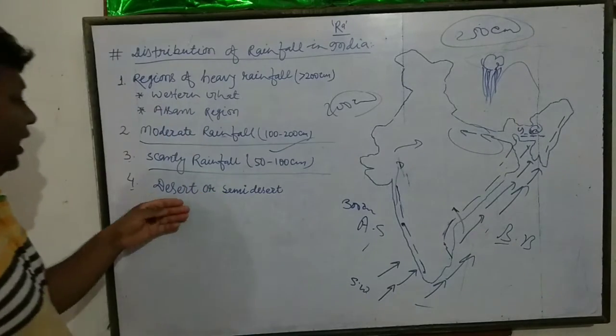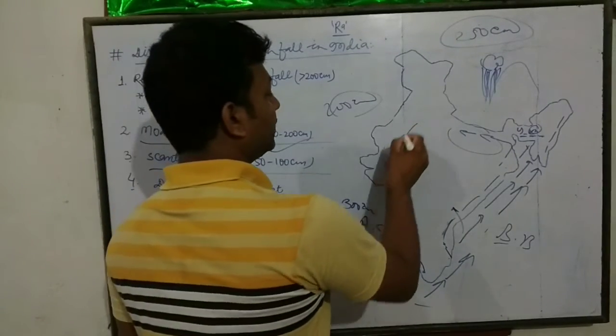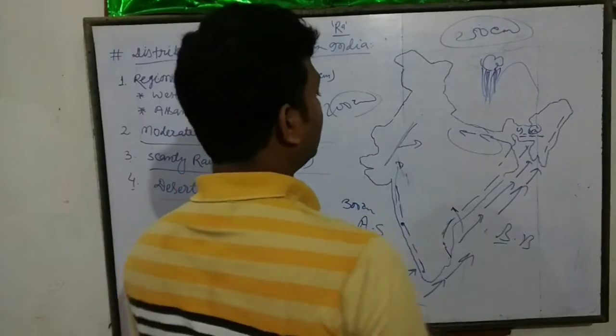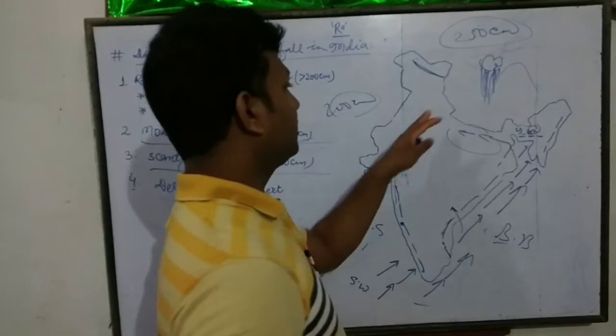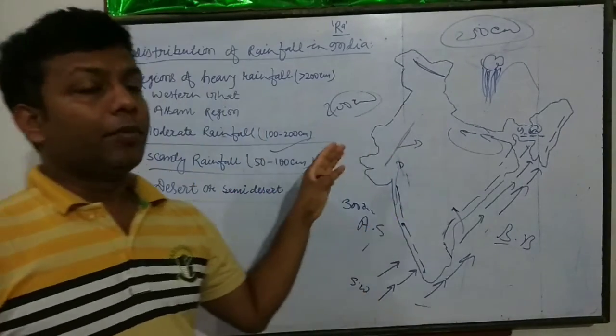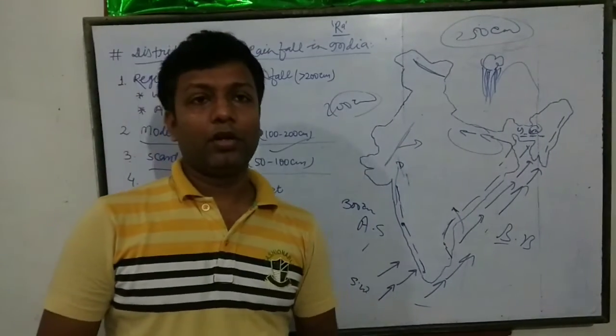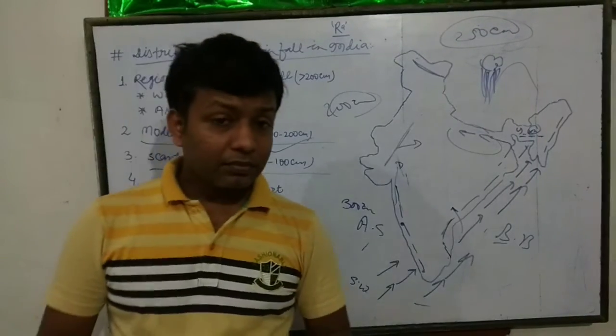Now, the last one is desert or semi-desert. As you know, this is the Aravalli mountain, and this is the Ladakh part, which receives desert or semi-desert rainfall. That means below 50 centimeter of rainfall. Okay? I hope it is clear.